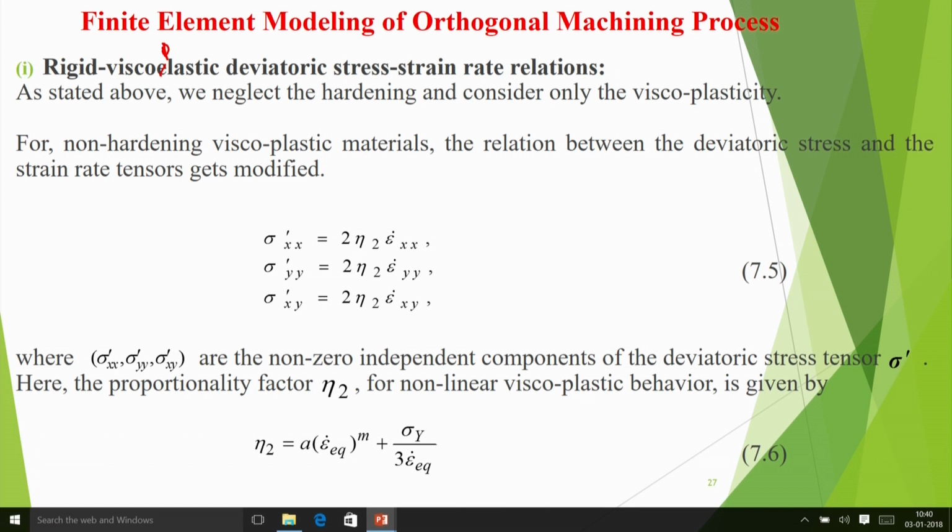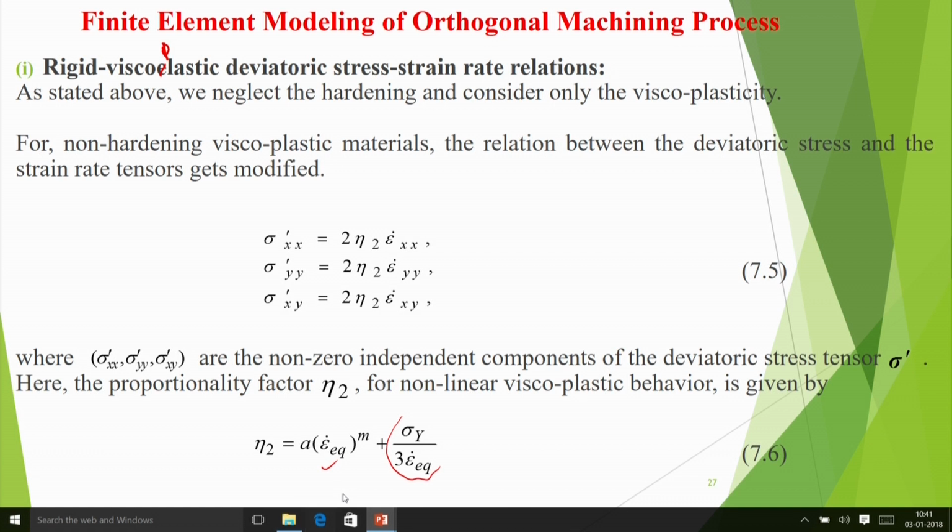You subtract the hydrostatic part from the stress tensor, then you get the deviatoric stress tensor, and then you have 2 eta times epsilon dot xx, where eta is a proportionality factor given by eta equal to A times the equivalent strain rate to the power m, plus this portion, sigma y by 3 epsilon dot eq, that anyway would have come, but this portion has come because of the viscoplastic effect.